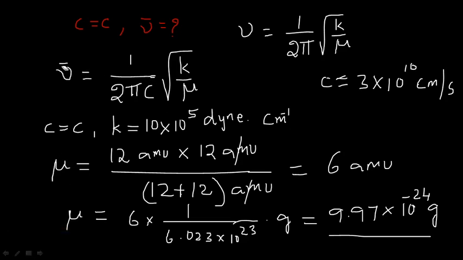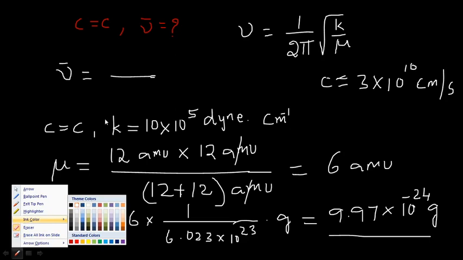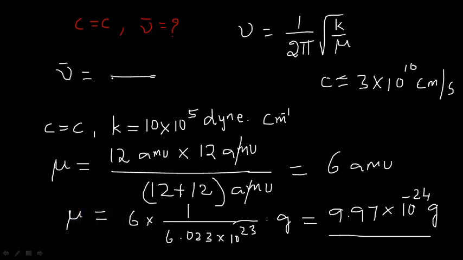So here only I am substituting. 1 by 2 into pi value 3.14 into, we have to apply the velocity of light.